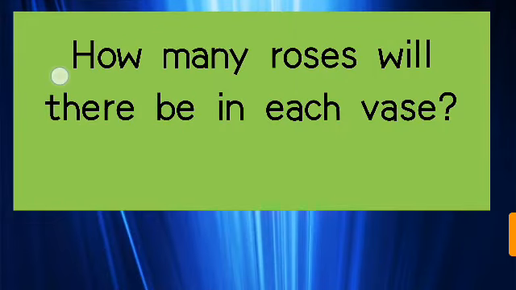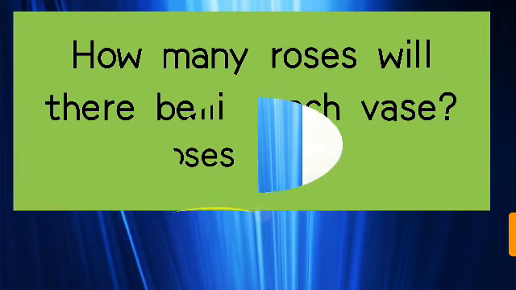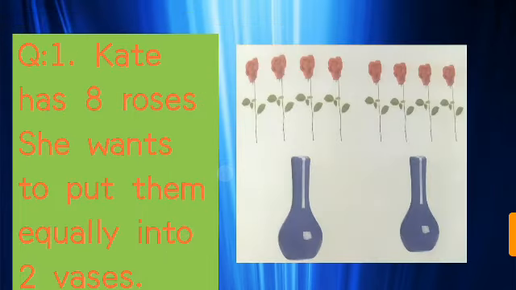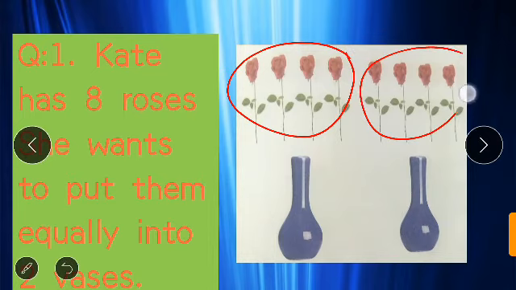So next step. How many roses will there be in each vase? Let's see. There will be 4 roses in each vase. How do we know? With the help of groups. Here we have made 2 groups of 4. Let's go back and find out that 2 groups of 4. 1 group and 2 groups.